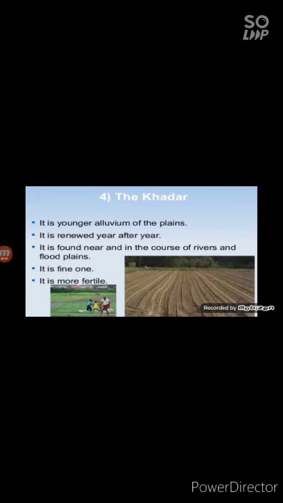Now the fourth one, that is the Khadar. Children, the lowest regions in the floodplain is known as Khadar. The soil here is renewed whenever there is a flood. Almost every year we experience a flood here, and so this area is best for intensive agriculture.